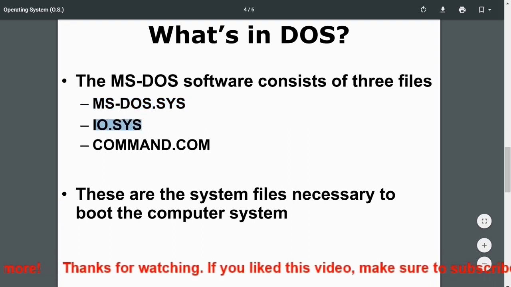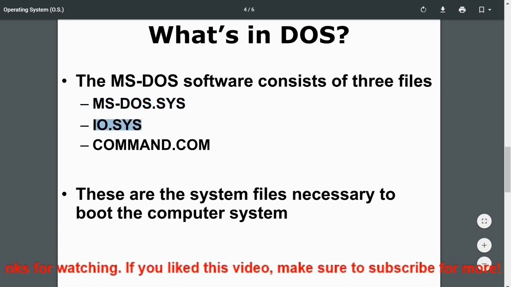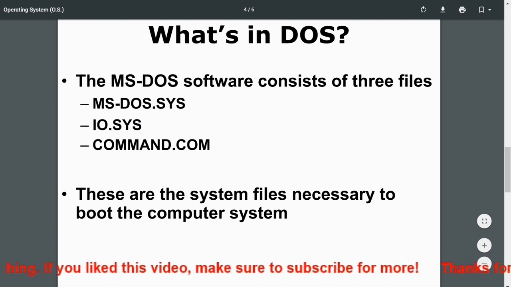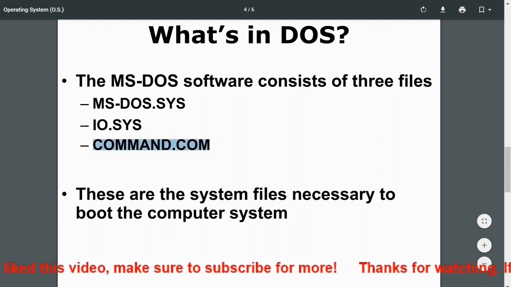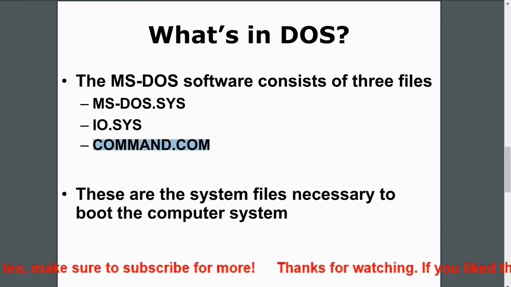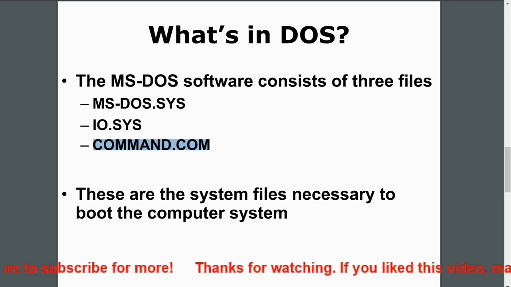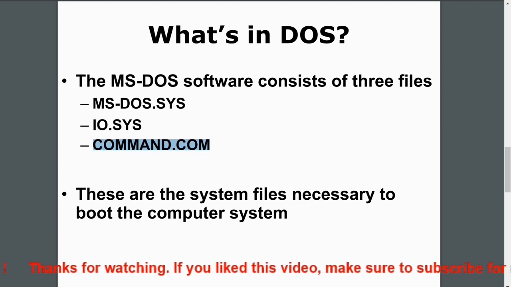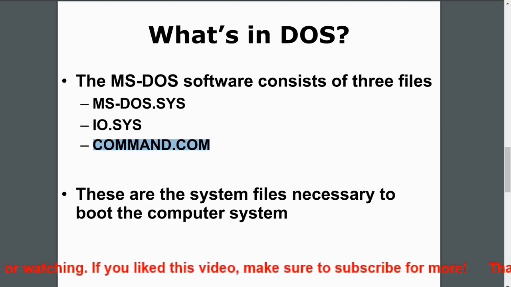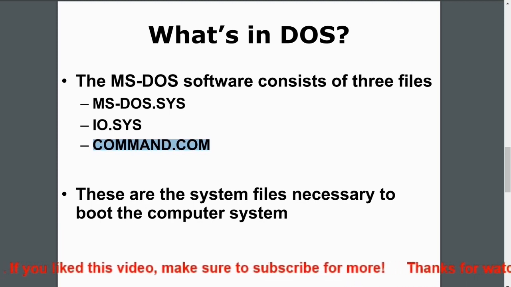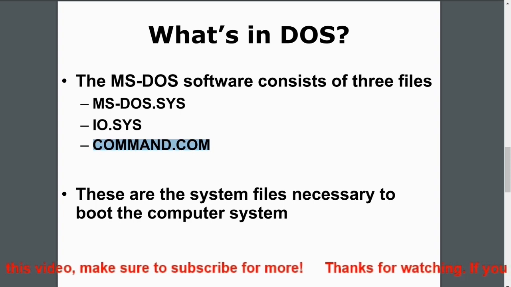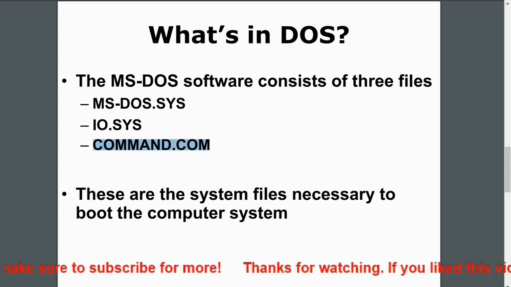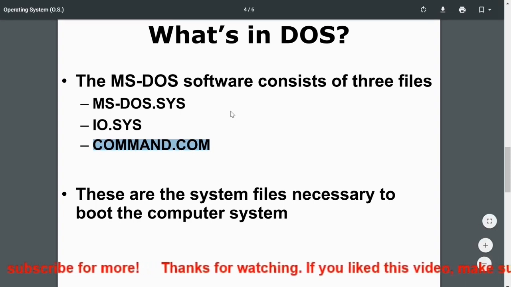Another is io.sys, the input-output system file. The last one is command.com, which holds the internal commands of DOS. These files are the system files necessary to boot the computer.